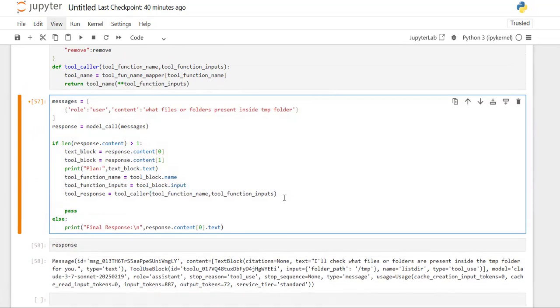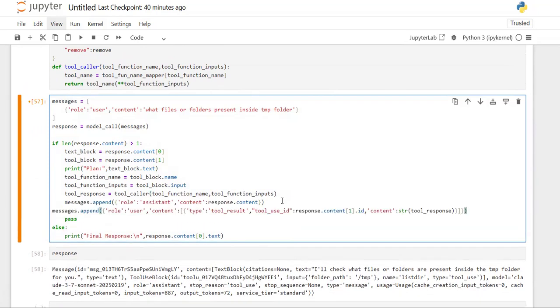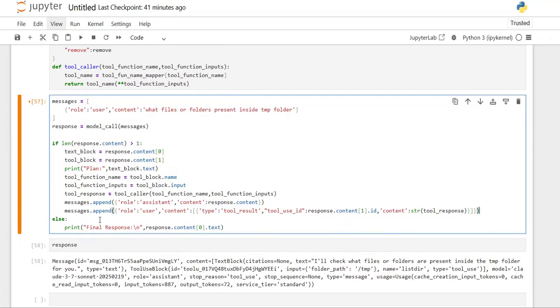That is, after getting the tool response, we need to add the tool content related response. That is, whatever the assistant response is as well as the tool response, both added. Then again we need to call the model, right? Yes, to call the model.